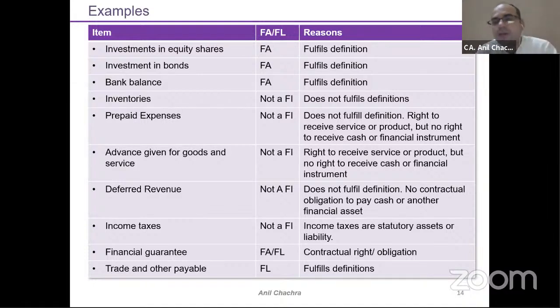You need to keep this in mind while classifying these transactions under these three categories: financial assets, financial liability, or equity. So investment in equity shares, by default, is your financial asset because it fulfills my definition. If it is your investment in joint ventures or associates, then it will get excluded. Investment in bonds, same thing, it's my financial asset. Bank balance, means you have a right to draw the balance from the bank, right? So it's contractual, and it fulfills the definition.